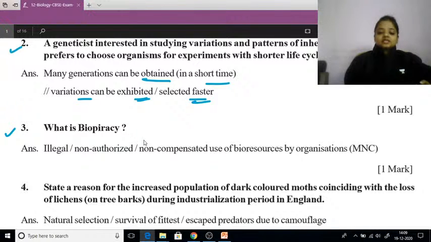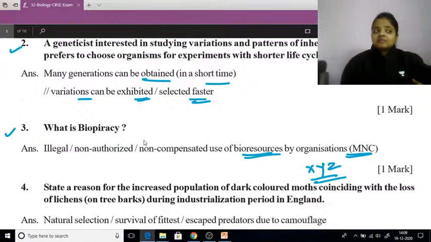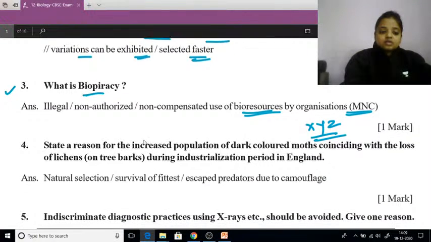So if any organization is there, I'm not talking about any particular organization, X, Y, Z, any organization, if it is using bioresources illegally, for example using a particular place where big animals and small animals already lived, or any other bioresource, it can be any water, it can be any land. So when they are illegally using that area or that place or that thing, we will call it biopiracy. Fine. Now comes question number 4.